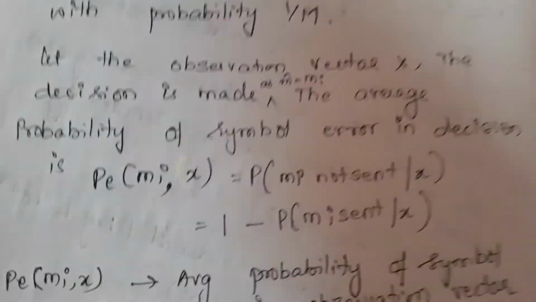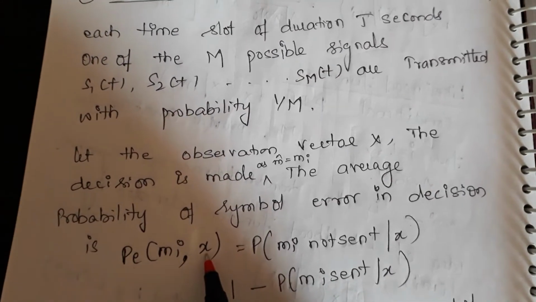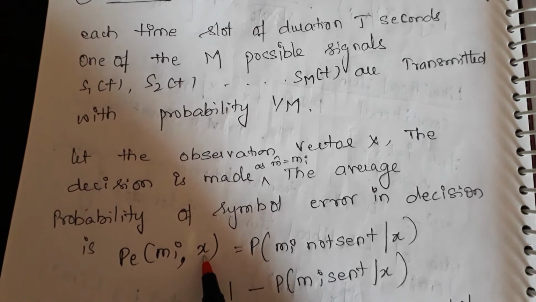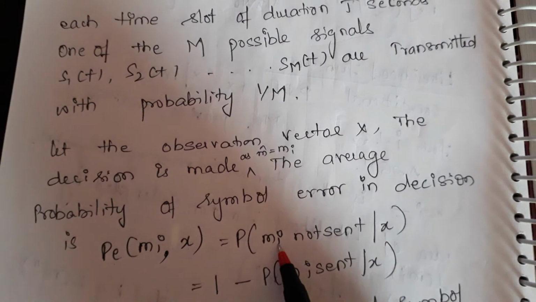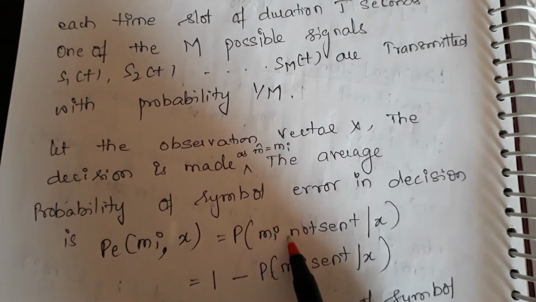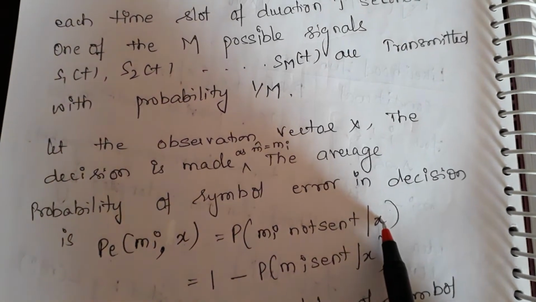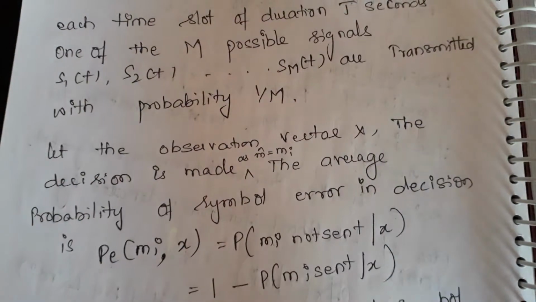See here, the probability of error. I have sent mi, and x is the observation point at the receiver. Error has happened means mi was not sent: I have sent mi and it becomes something else.